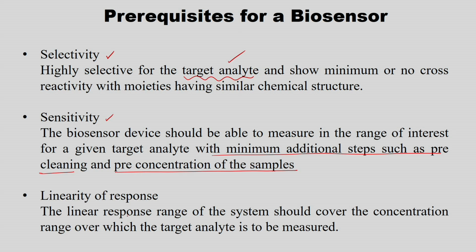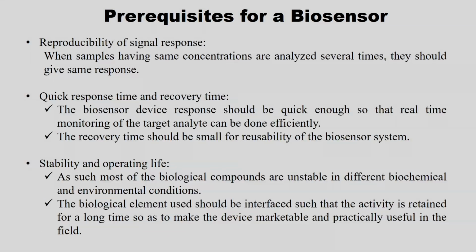Then linearity of response. The linear response range of the system should cover the concentration range over which the target analyte is to be measured. So, that means if I am measuring with respect to electrode potential, the potential versus concentration, right, should be linear. That is what the linear response range of the system should cover. For example, from minimum concentration to maximum concentration, it should give me a linear relationship.